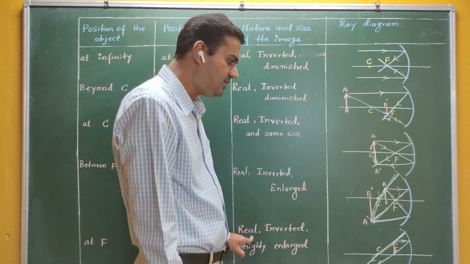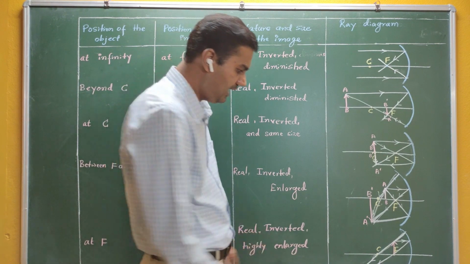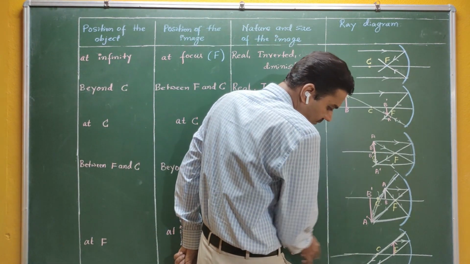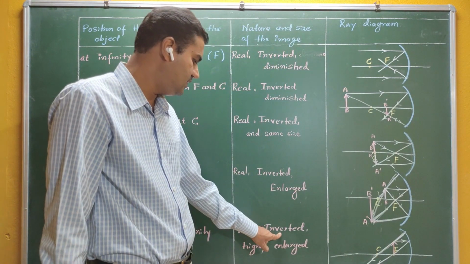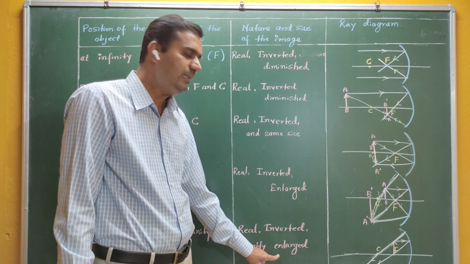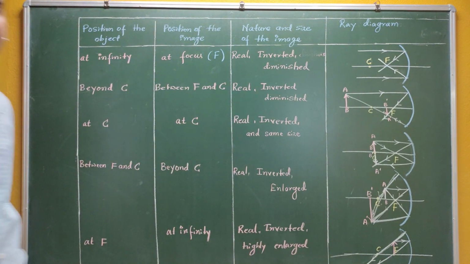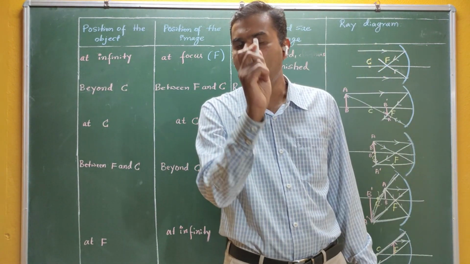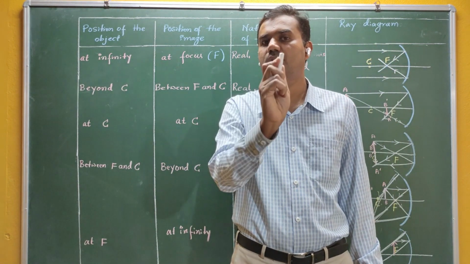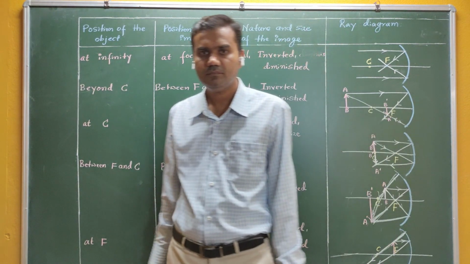And what is the nature of the image? Definitely they meet, that means it is real. It is also inverted; you can see they meet somewhere here, but it is in the downward direction, so it is inverted, and it is highly enlarged, highly magnified. Therefore, if you keep the object at the principal focus, you will get a highly magnified image.